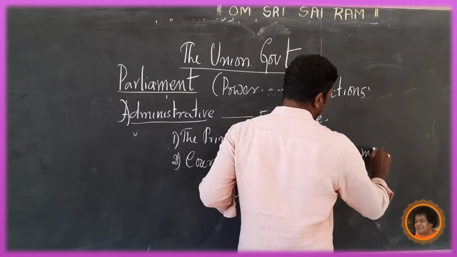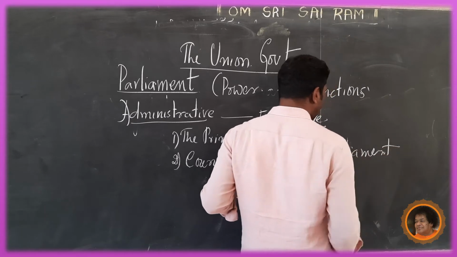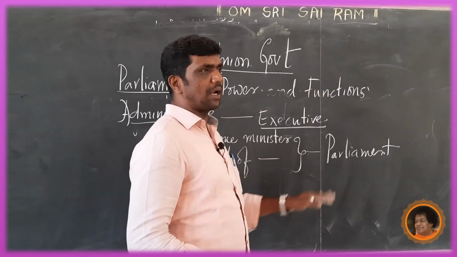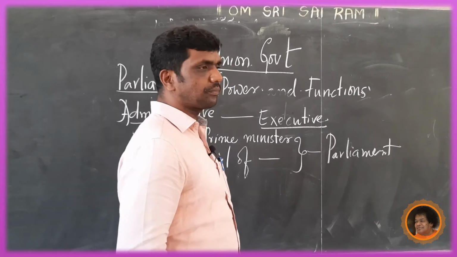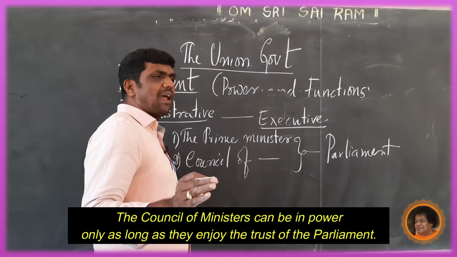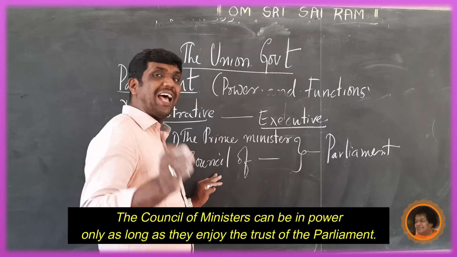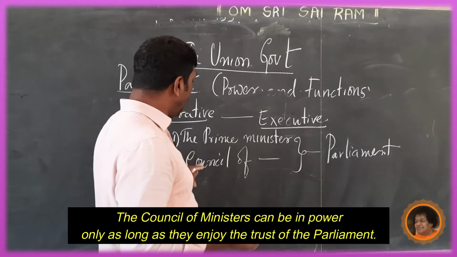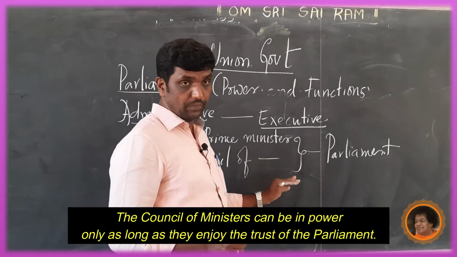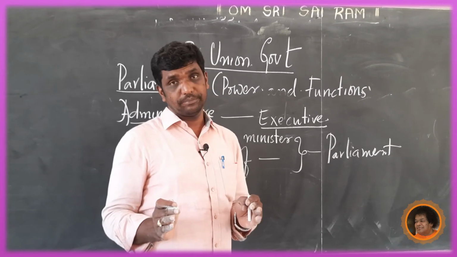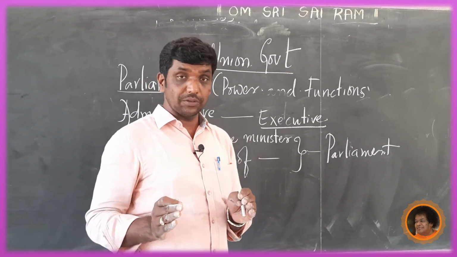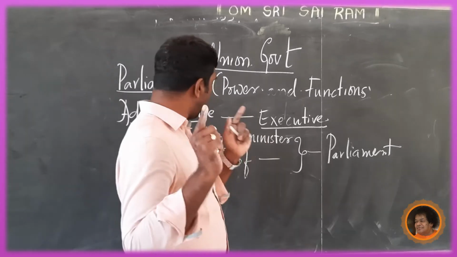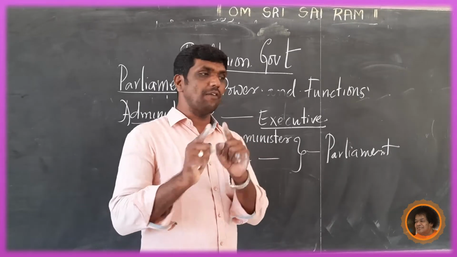Here the Council of Ministers can remain in office only as long as they enjoy the trust of Parliament.